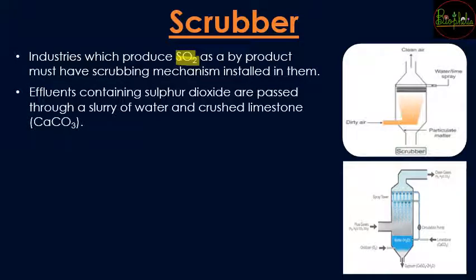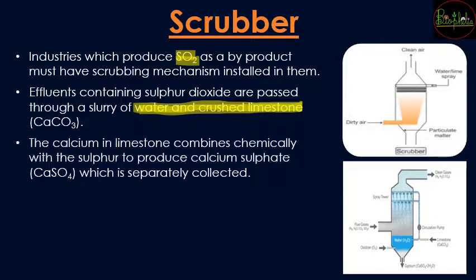It is going to work as the effluents, all those slurry that is going to have sulfur dioxide, is going to be passed through a slurry of water and crushed limestone. Now water and crushed limestone will make a paste-like substance, that is nothing but CaCO3. Now this CaCO3, when it reacts with the sulfur dioxide, is going to produce CaSO4. Now this CaSO4 is going to get precipitated and then that is going to be collected separately.